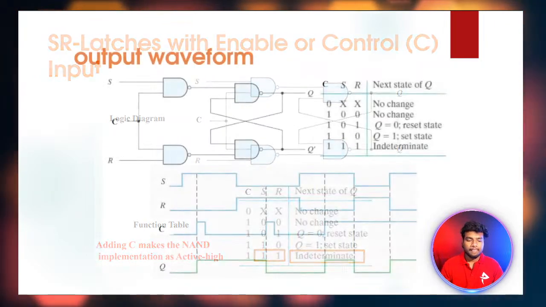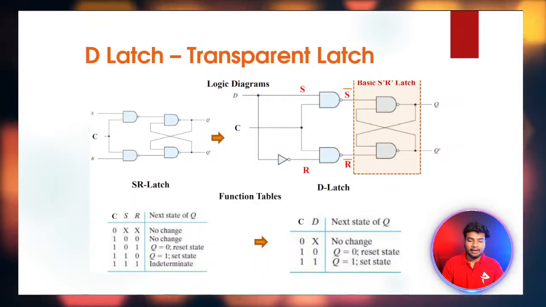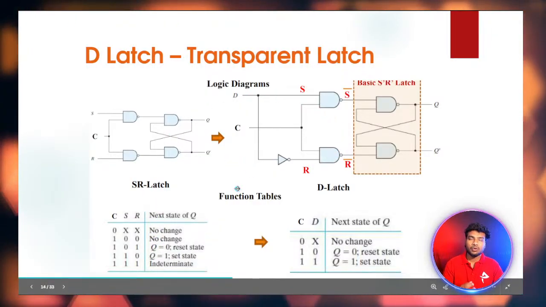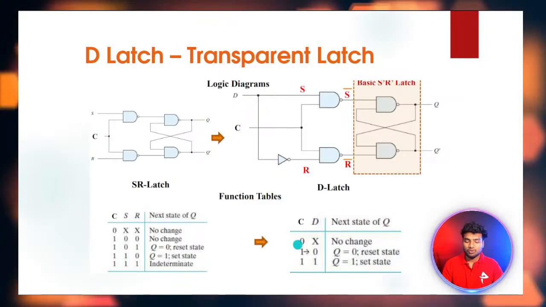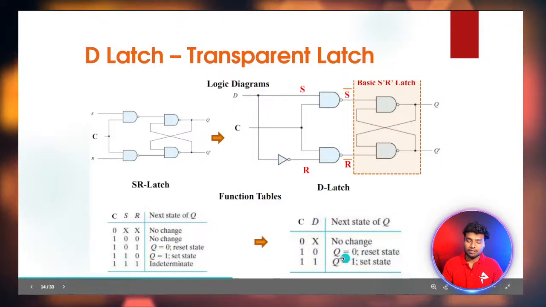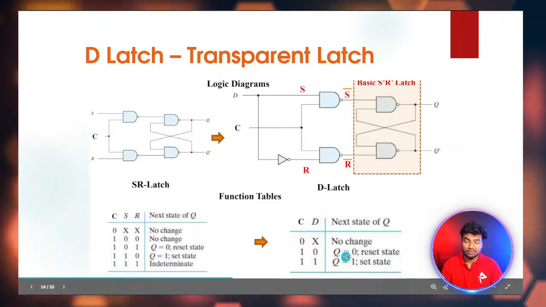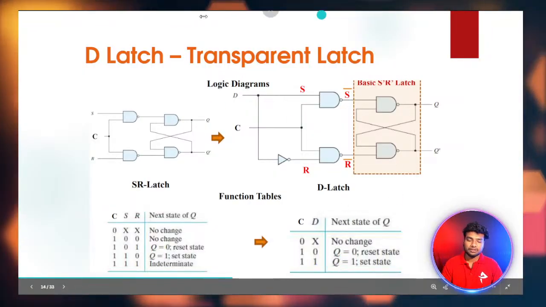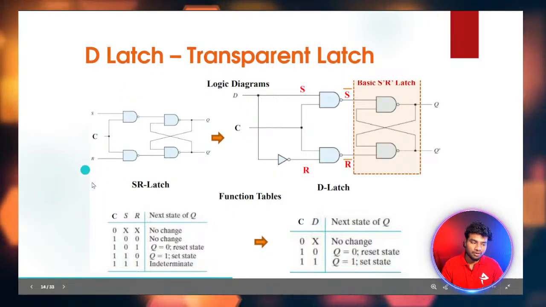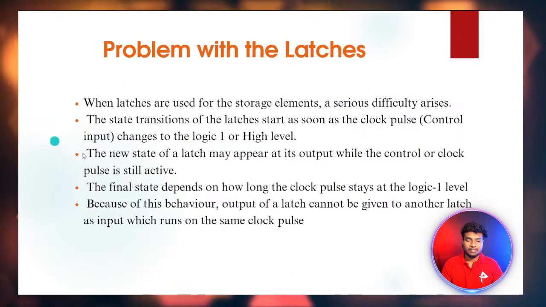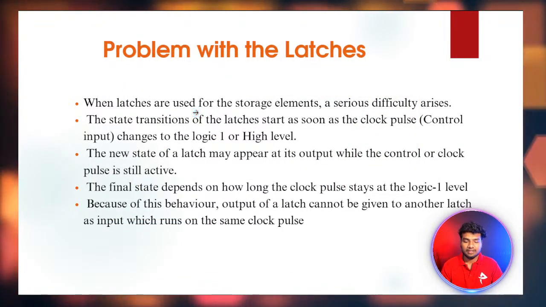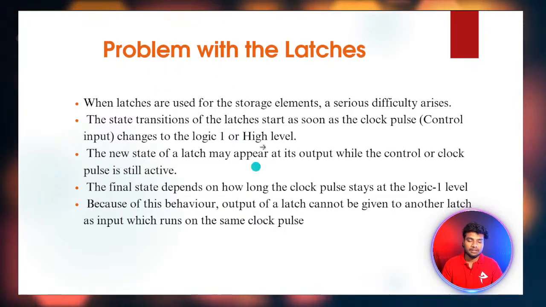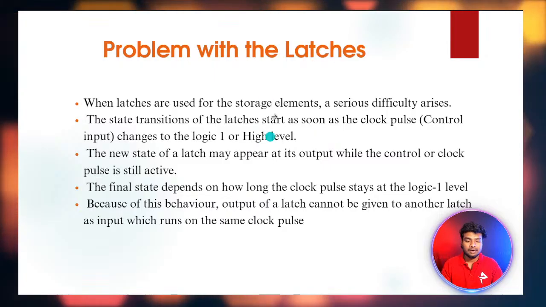And then the D-latch, the transparent latch. This is the basic functionality of the D-latch. Whatever you give to the D-latch, you will get the same thing. You can see here 0 is my input, and 0 is my output. 1 is the input, and the same 1 is my output. So this is how the D-latch works. This is the circuit for that. And then problems with latches. As I was telling, race around condition is the main thing. I explained this here in these points.